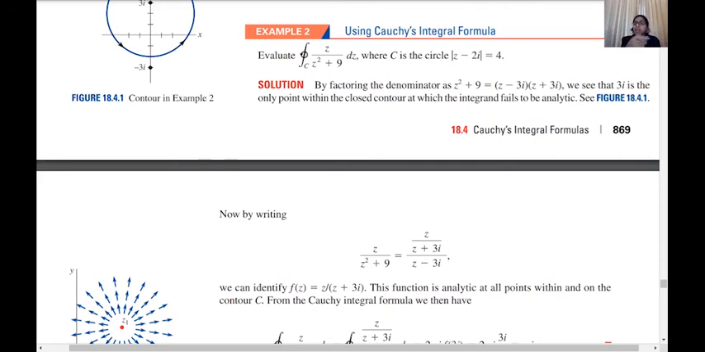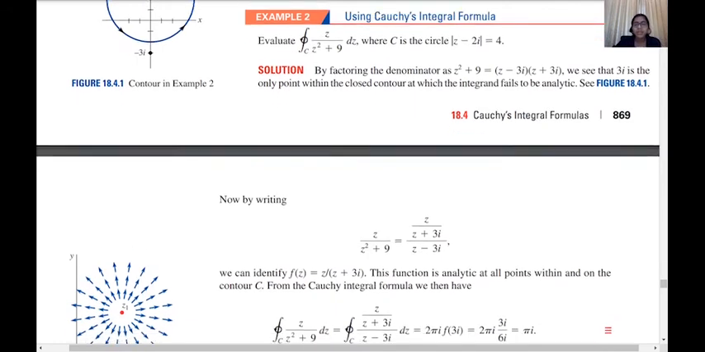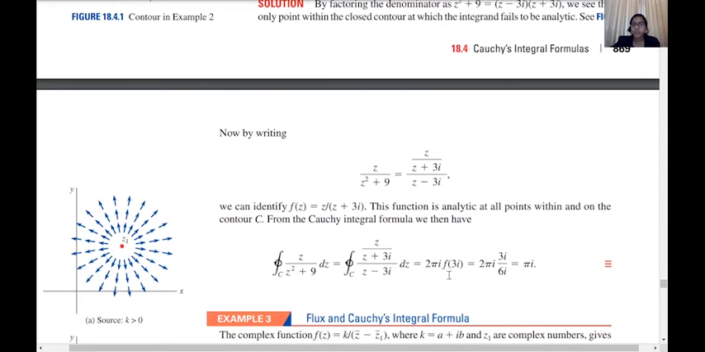But in this case there is only one point lying inside the contour, so the rest of the portion can be treated as a function which is analytic. So here f(z) would be z by z plus 3i, and z0 is now our point 3i. So this integral, using Cauchy's integral formula, will be 2πi times f(3i). Right, f(3i) will be 3i by 3i plus 3i, that is 3i by 6i. I hope it's clear. So the value is nothing but πi.